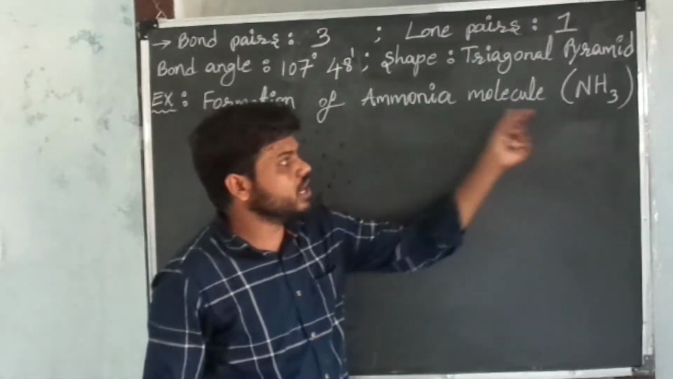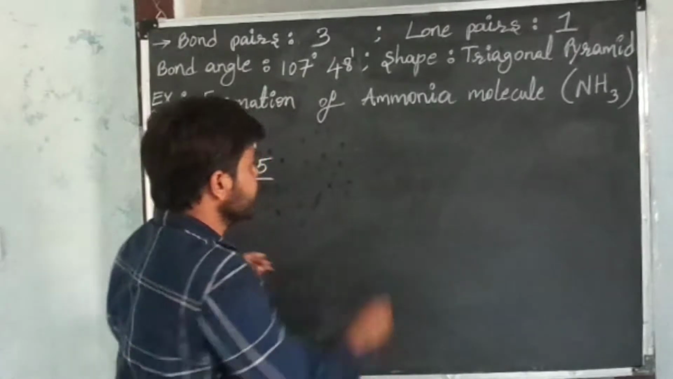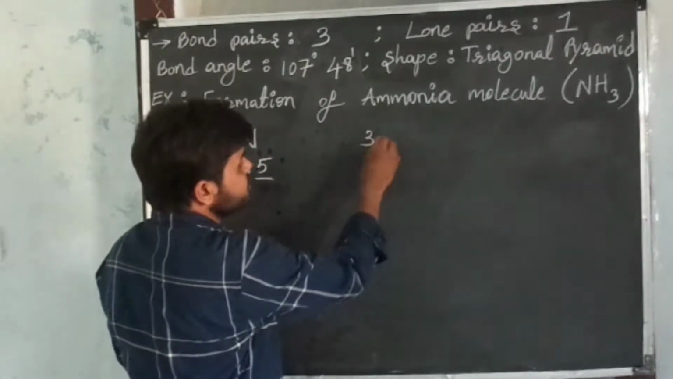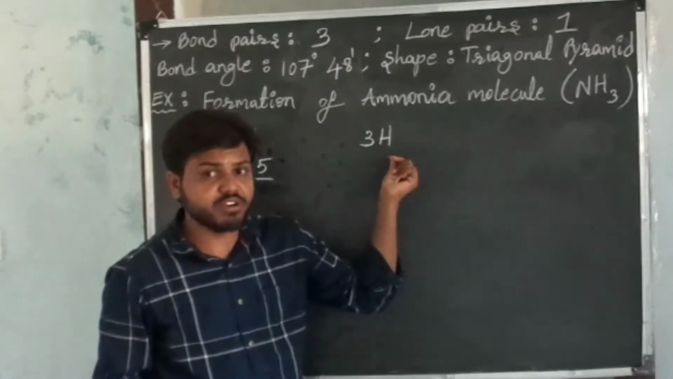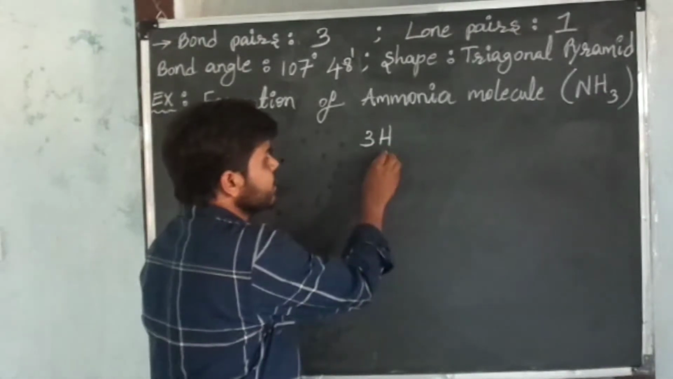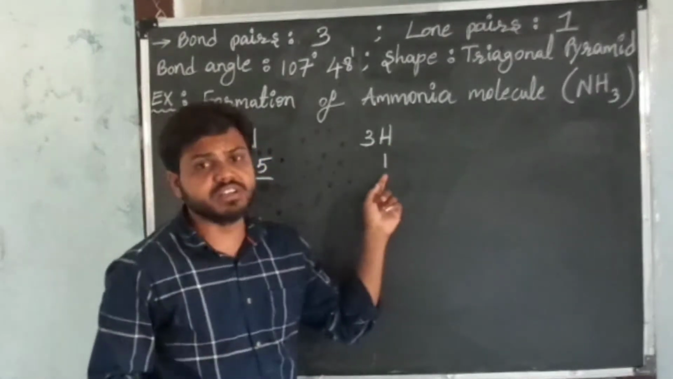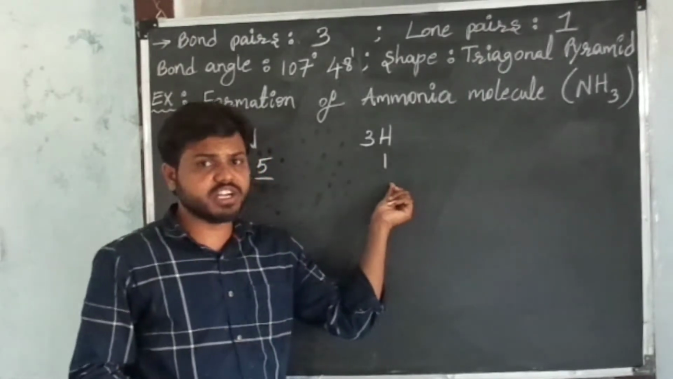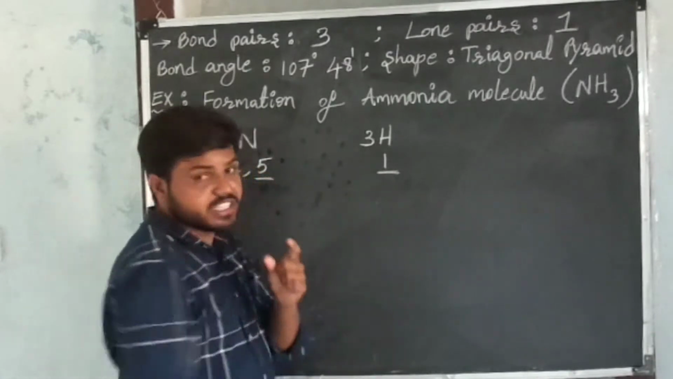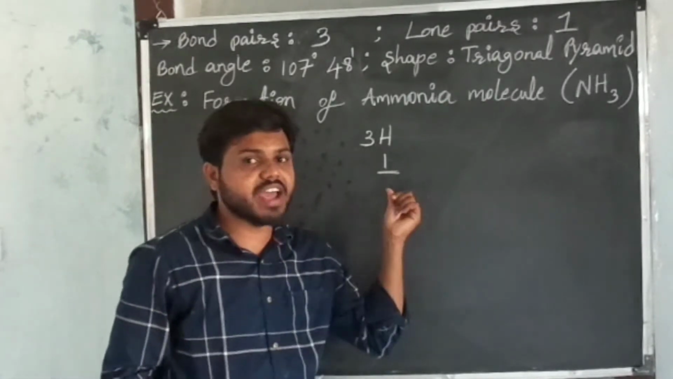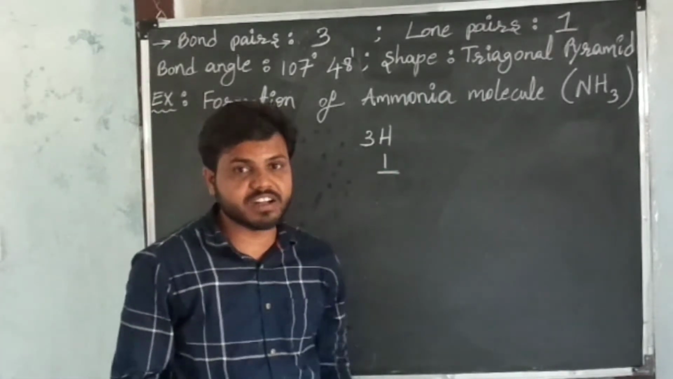And in the ammonia molecule, 3 hydrogen atoms are also there. I am taking those 3 hydrogen atoms. The symbol of hydrogen atom is capital H. The electron configuration of hydrogen is 1. This is the valence shell of hydrogen atom. In the valence shell of hydrogen, there is only 1 electron.